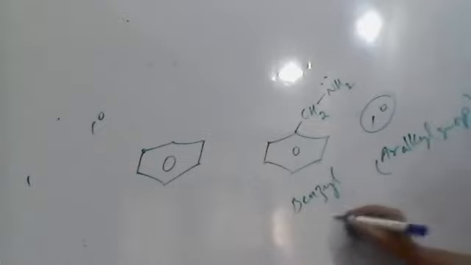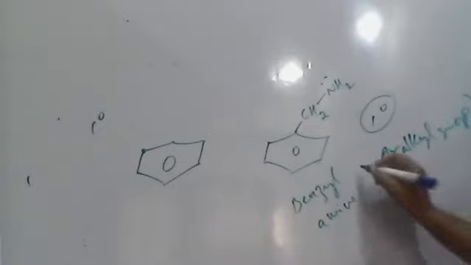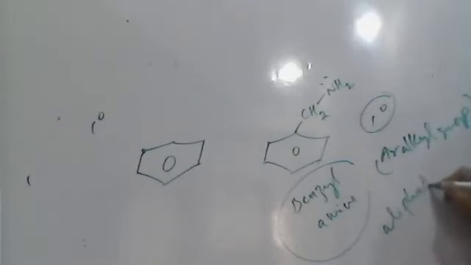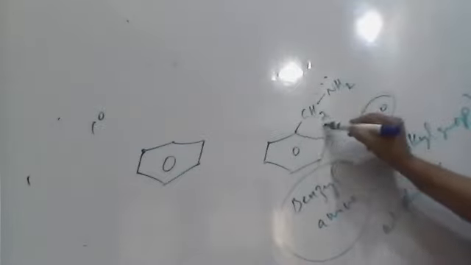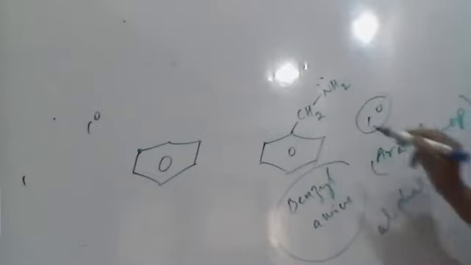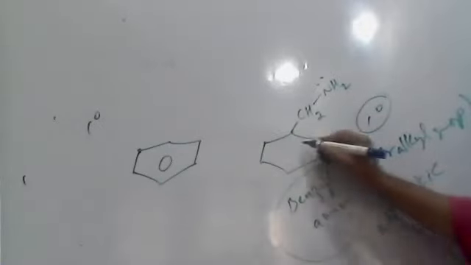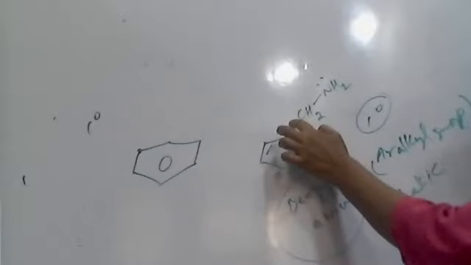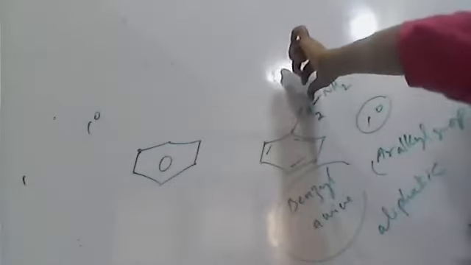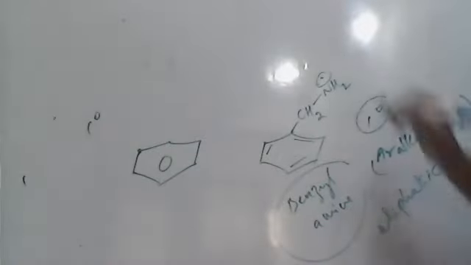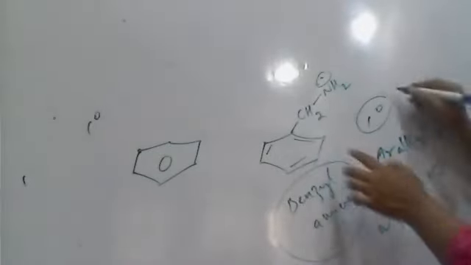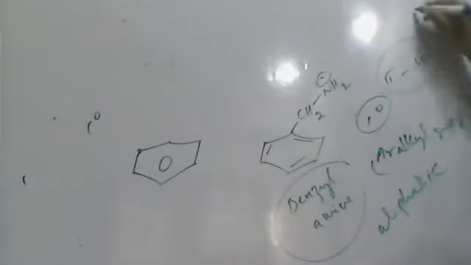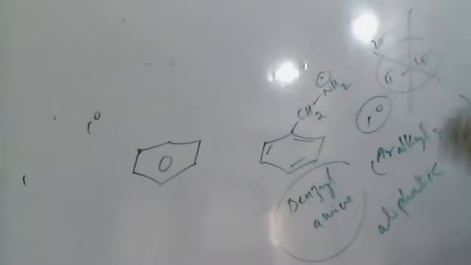Now tell me, is this benzylamine aliphatic type or aromatic? It is aliphatic type, because the CH2 group is connected to the aromatic ring, where the aromatic ring contains conjugation. But after this pi bond, a sigma bond is there. If immediately one more pi bond or lone pair is there, then the lone pair may participate in resonance. But here the pi bond and the lone pair are not in conjugation because they are separated by 2 sigma bonds.